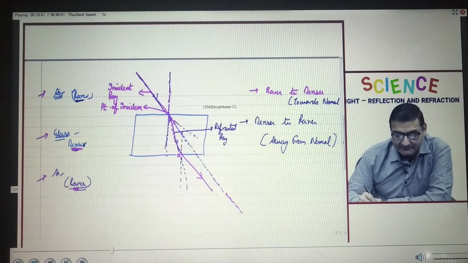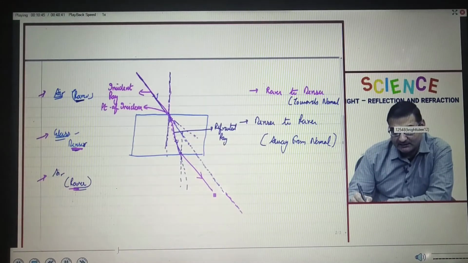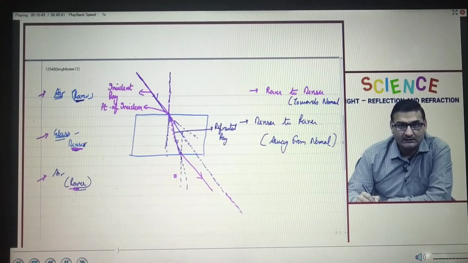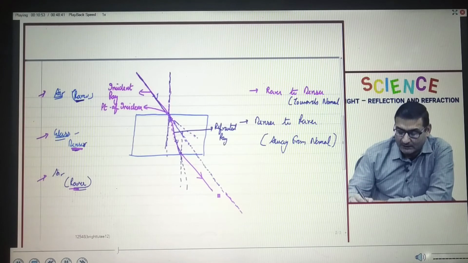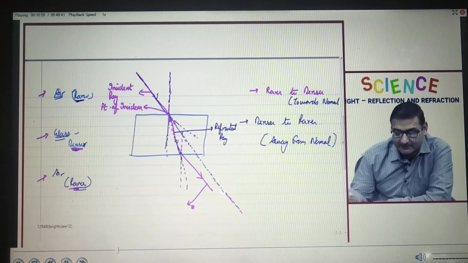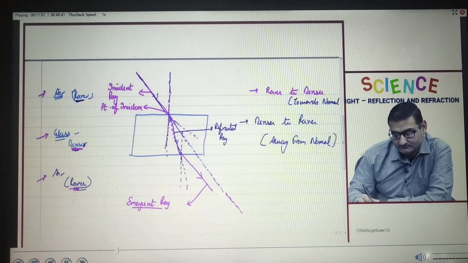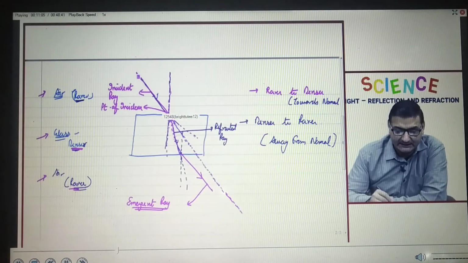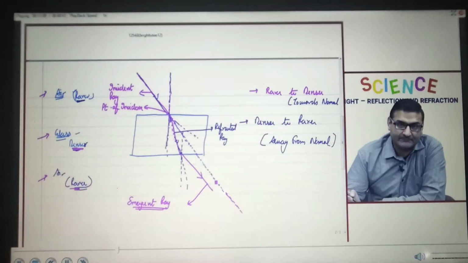Fine. Again, when it is going from glass to air, it will again bend. So again we will form a normal over here, and then we saw that the rule applicable is it will bend away from the normal. Now this ray which emerges from the glass slab is known as emergent ray. So we have the three names of the same particular ray of light: incident ray, refracted ray and emergent ray.